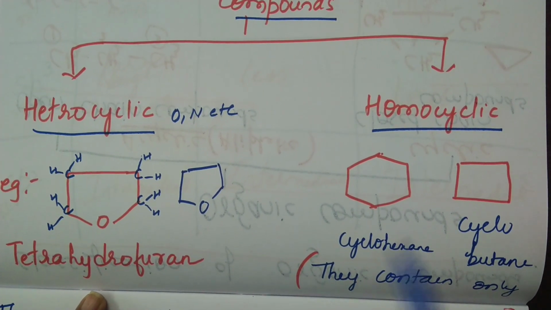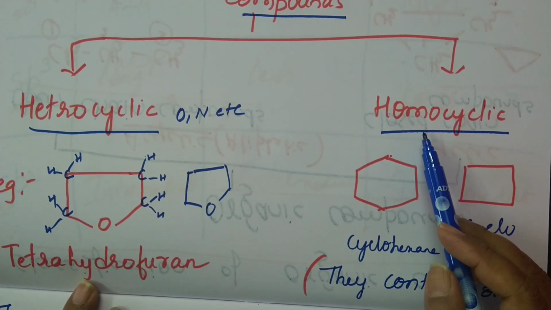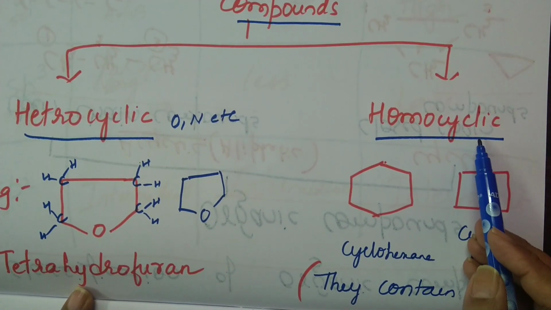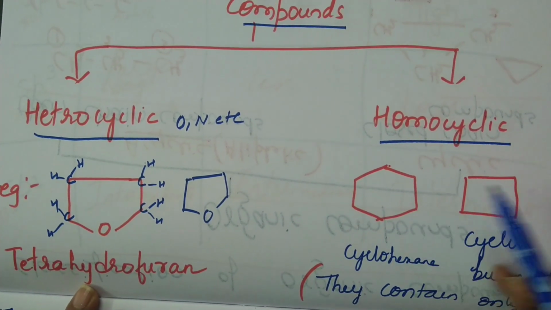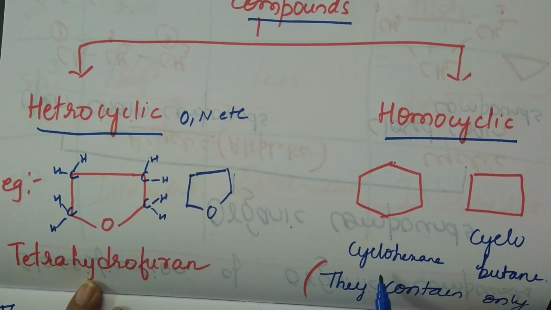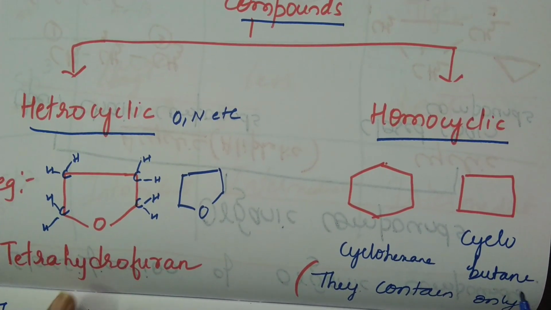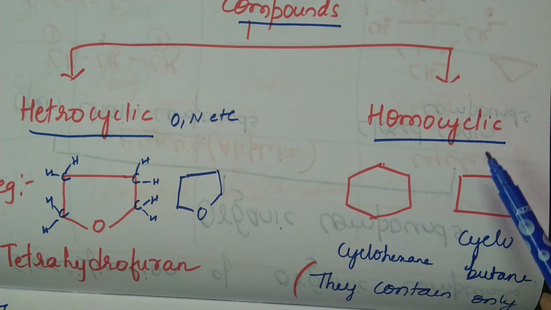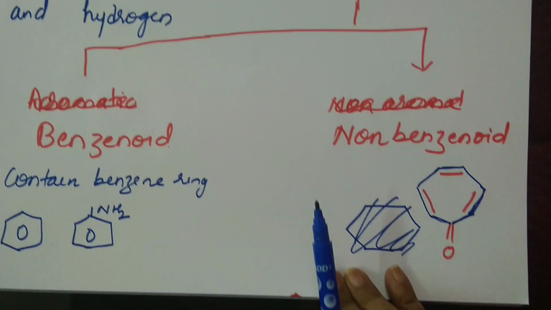Tetrahydrofuran. Then what are homocyclic compounds? Homo means same, right? They are cyclic compounds which contain carbon and hydrogen only in their rings. Example, cyclohexane, cyclobutane, cyclopropane, etc.